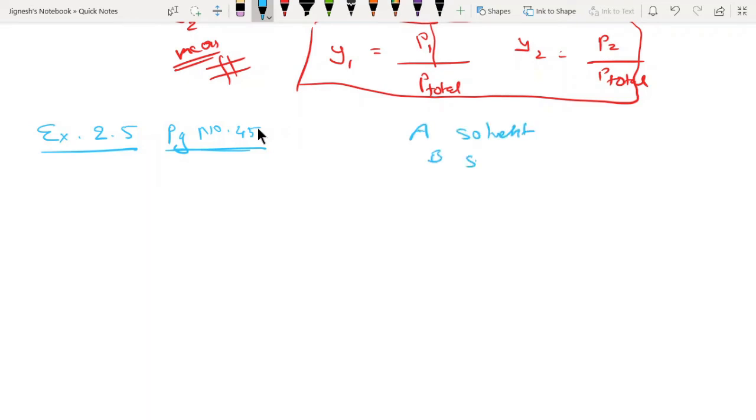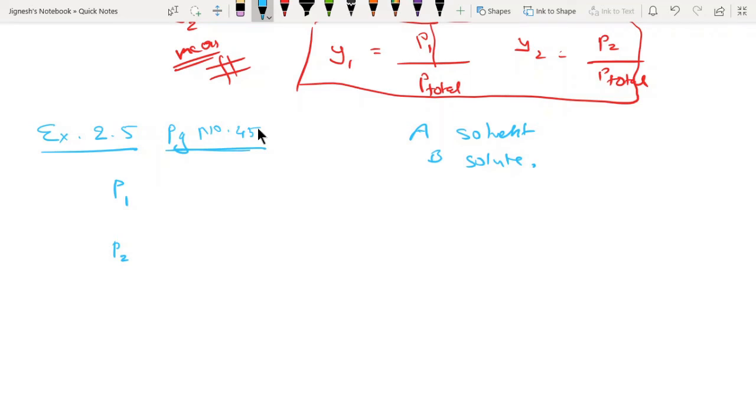But as it is given in the textbook, and the Gujarat board is going to follow the NCERT textbook completely, whosoever's vapor pressure is higher can be considered as P2. So first we will write down P1, the vapor pressure of component 1, and the vapor pressure of component 2. You can see the question given in the textbook.